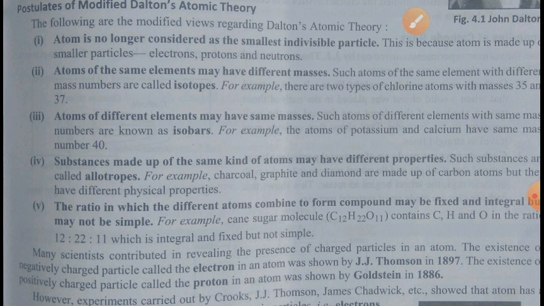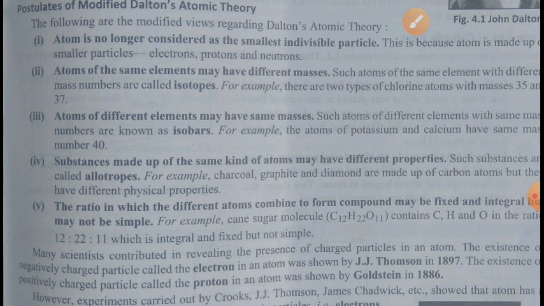But it was found that it is not like that. We have found that many compounds have the same formulas, but their properties are different, okay. You can take one example, like coal, charcoal, graphite, and diamonds. They are all made up of carbon, but their properties are different, okay.